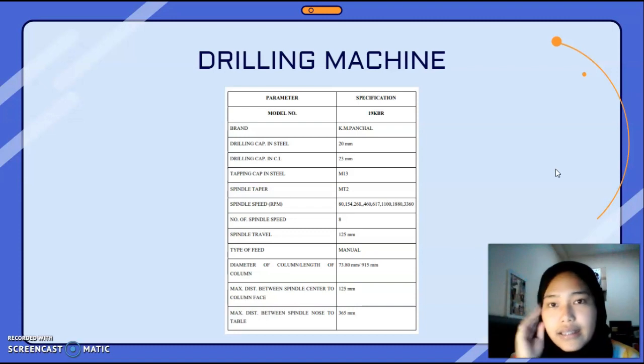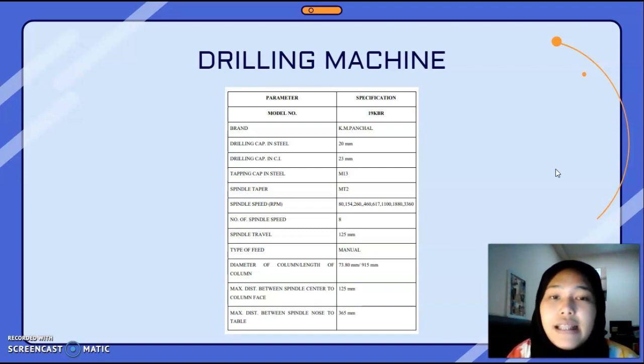And this is the last machine, which is the drilling machine. The model number is 19 KBR. Its brand is KM Panchal. Drilling capacity in steel is 20 mm. Drilling capacity in CI is 23 mm.